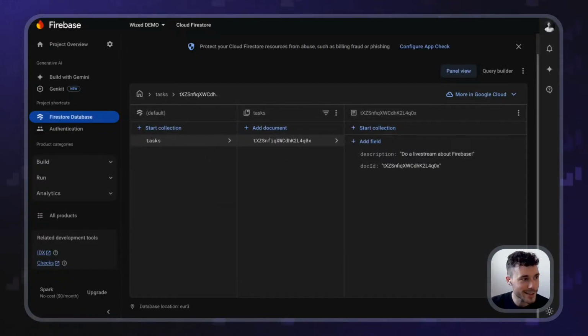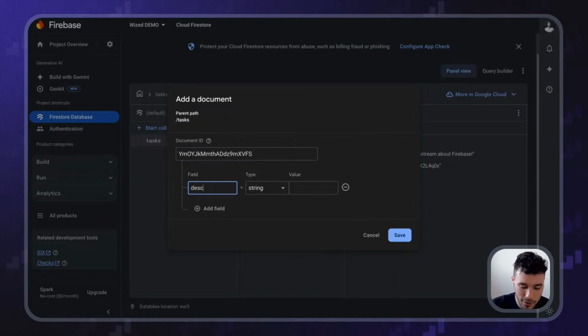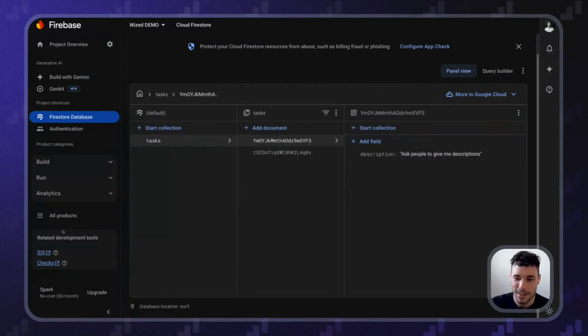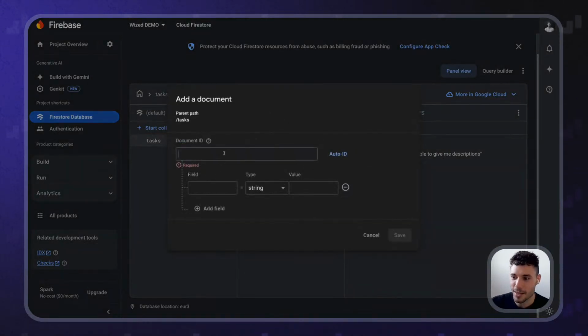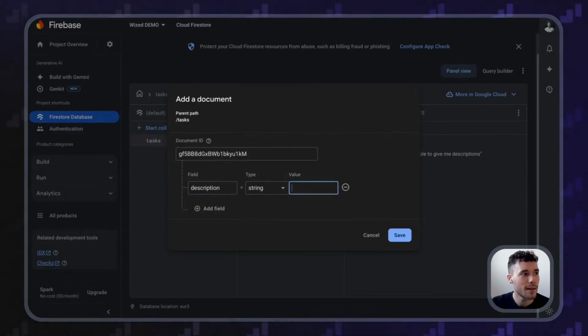Can you guys, if you're here in the comments, give me a couple descriptions for a couple tasks? Yeah, give me a couple ideas. Let's see. Come on, this is going to be auto ID. I'm going to ask one. So this will be description, and this is going to be: ask people to give me descriptions. Like that. We've got one. Let's see. Come on, guys, give me another description.